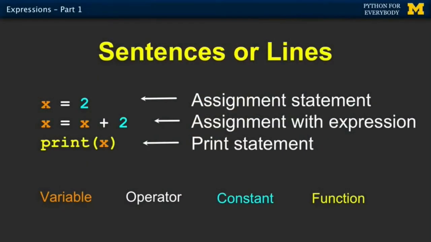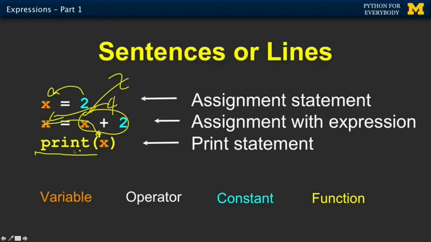And so this is just another sequence of code, and it shows how you can also use a variable on the right-hand side. So put 2 in some memory and label it X. Pull that 2 back out and then add 2 to it. So this little thing here becomes 4, and then stick 4 into X. And then this is a print function. The way functions work is they are the name of a function followed by a parenthesis, followed by another parenthesis, and then you can print what you want to print. And so this causes 4 to come out as output. So print is the function that you call to cause output.